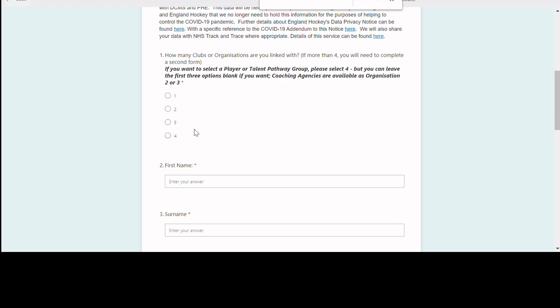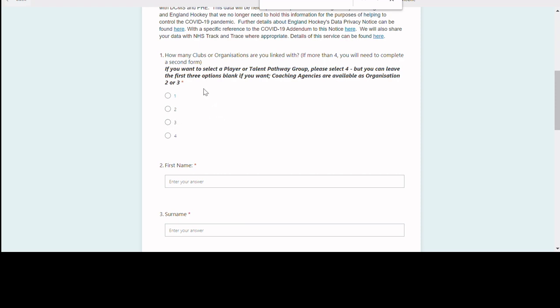If you're simply trying to link to one of the groups that's a non-affiliated body, so not a club side, then select options 2 or 3. If you only want to link to one of those, select 2. If you want to link to 2 of those organisations, then select 3. That will then provide you with the relevant drop-downs as you work through the form to complete the necessary information.